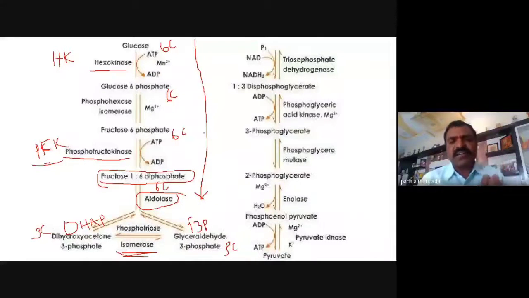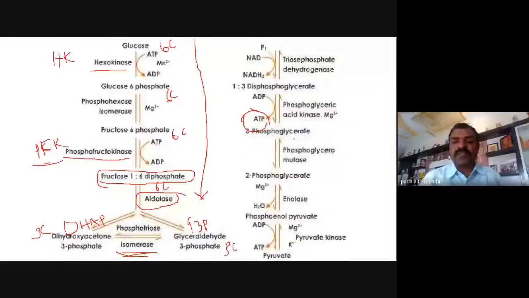Within 2 minutes, this is the glycolysis. And the 6th step, in the presence of triose phosphate dehydrogenase, it will produce 1,3-bisphosphoglycerate, or 1,3-glyceric acid. And the 7th step, 1,3-bisphosphoglycerate forms 3-phosphoglycerate in the presence of phosphoglycerokinase. 1 ATP is added here, so 2 moles of ATP are synthesized here. This is the first substrate level phosphorylation.